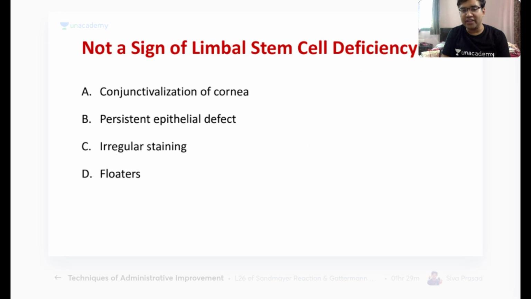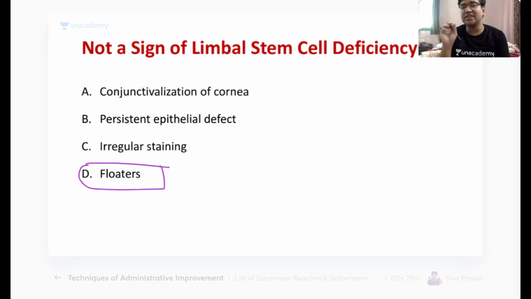Which is not a sign of limbal stem cell deficiency? Try to answer fast. Limbal stem cell deficiency is a very, very important topic. Remember, limbal stem cells are responsible for the regrowth of the epithelium and also prevent conjunctivalization of the cornea. Floaters are a phenomenon seen because of cells floating in the vitreous cavity, like in retinal detachment, vitreous hemorrhage, or posterior vitreous detachment.